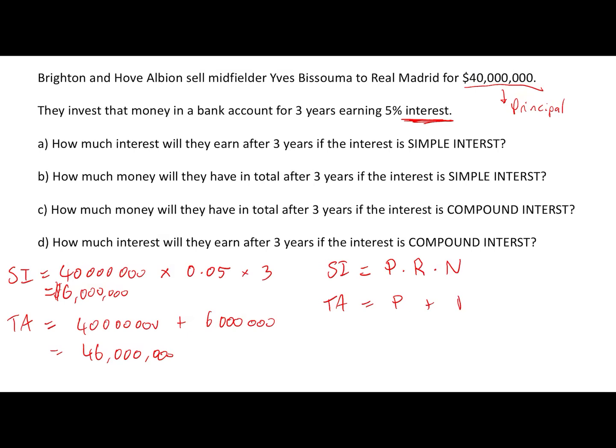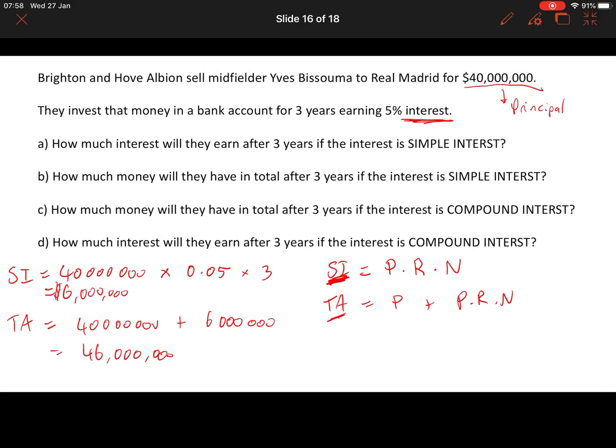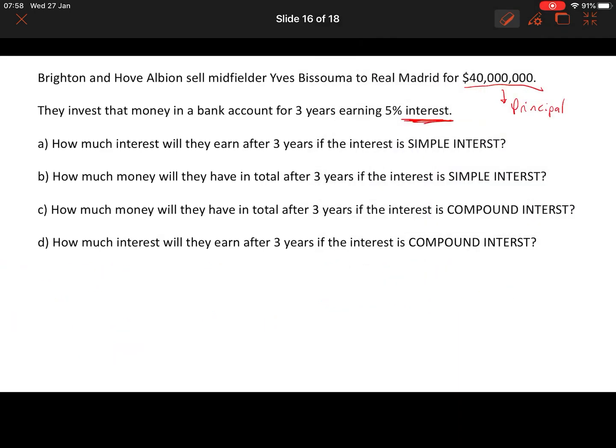So then the total amount will be your principal plus the interest that you earned, okay? Principal plus principal times rate times number of times you get paid, okay? So hopefully that makes sense. So you know, in this one, it's easy to know the amount of interest earned first, and then you work out the total amount that you have. Now, with compound interest, it's the other way around. What you work out first is the total amount, and from that, you can work out the interest. So let me explain that.